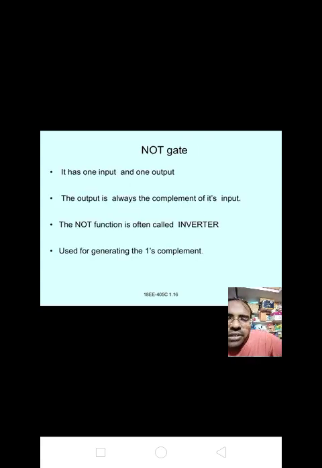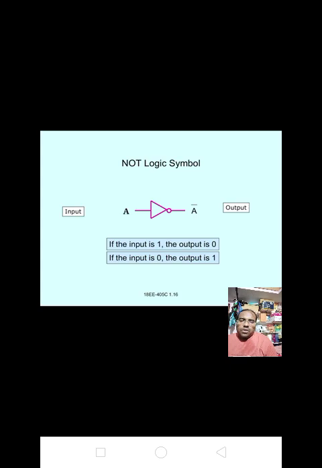Next, the NOT gate. It has one input and one output. The output is always the complement of its input. The NOT function is also called an inverter, used for generating one's complement. Okay, this is the logic symbol. Input is A, output is Y equals A bar. If the input is 1, output is 0. If the input is 0, output is 1.